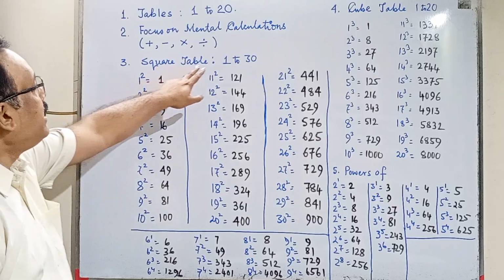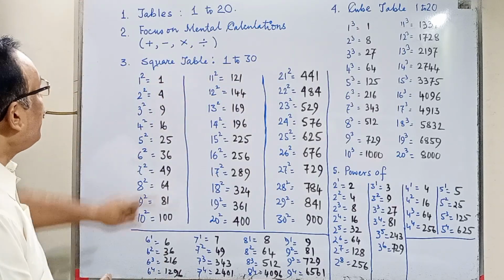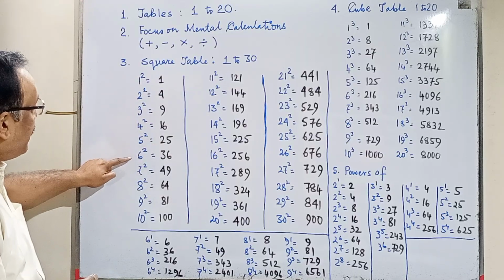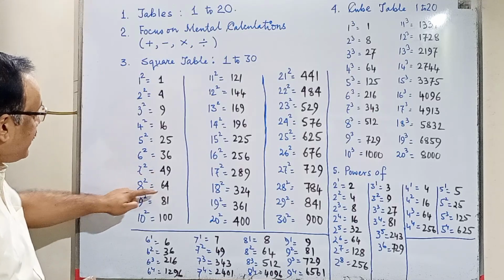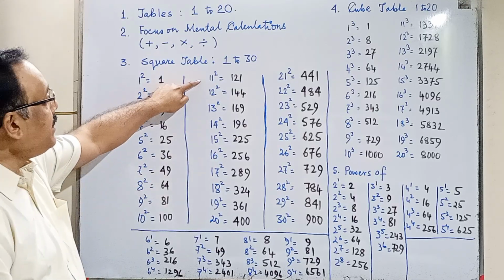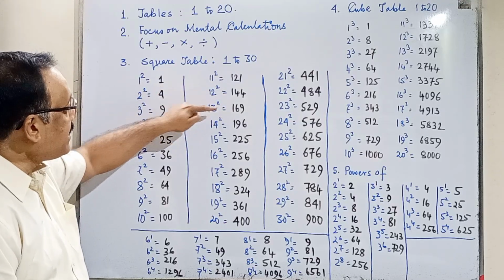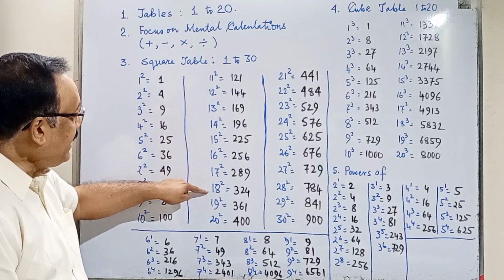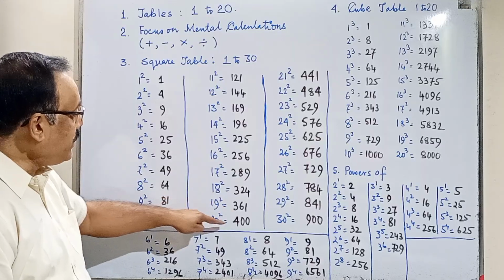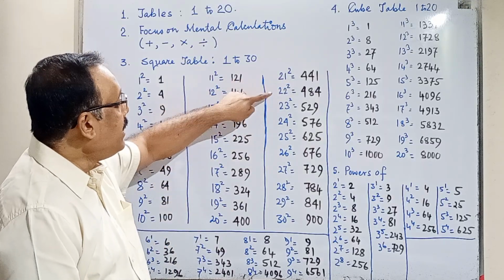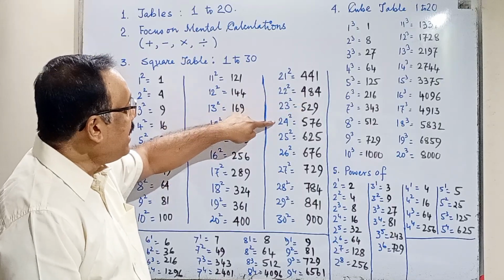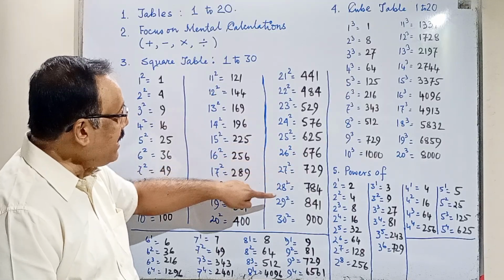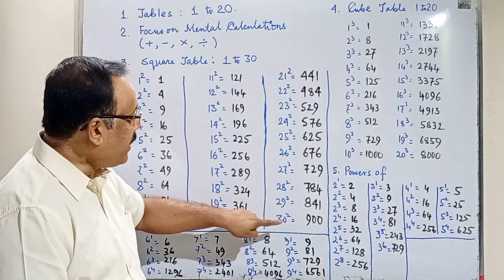Third, you must know the squares of 1 to 30. 1 square 1, 2 square 4, 3 square 9, 4 square 16, 5 square 25, 6 square 36, 7 square 49, 8 square 64, 9 square 81, 10 square 100, 11 square 121, 12 square 144, 13 square 169, 14 square 196, 15 square 225, 16 square 256, 17 square 289, 18 square 324, 19 square 361, 20 square 400, 21 square 441, 22 square 484, 23 square 529, 24 square 576, 25 square 625, 26 square 676, 27 square 729, 28 square 784, 29 square 841, 30 square 900.